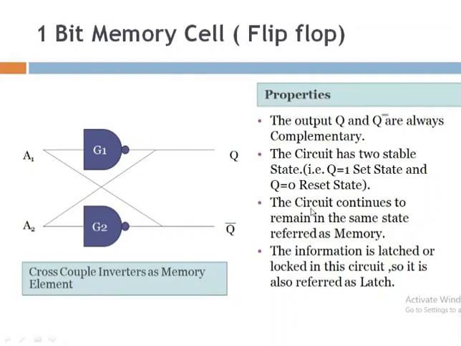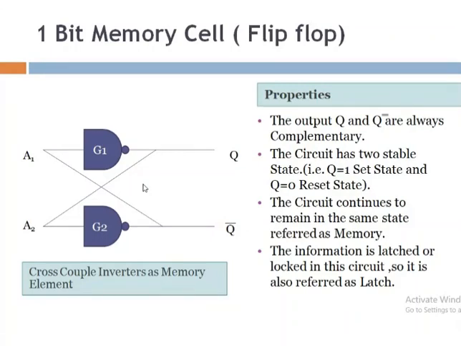This circuit continues to remain in the same state, which is referred to as memory. Once you apply the clock pulse, the output will be either 0 or 1. If the output is 1, then Q is equal to 1, so this circuit is continuously in a set state. When you apply a new input or a new clock pulse, the circuit will change its state. Otherwise your circuit will stay in that particular state.